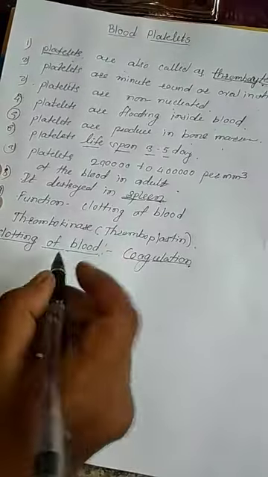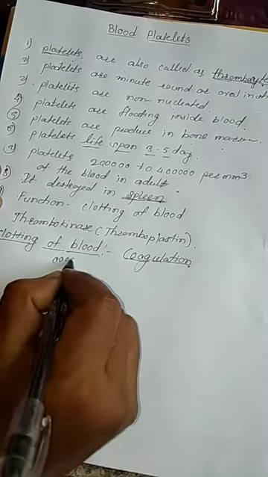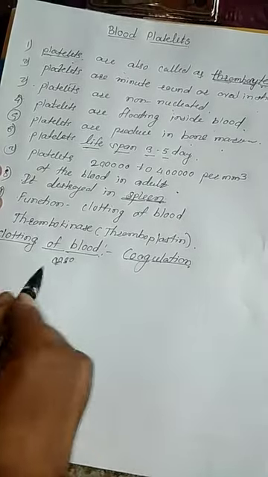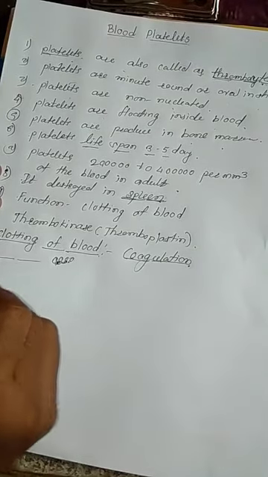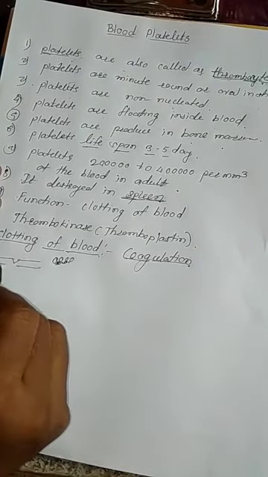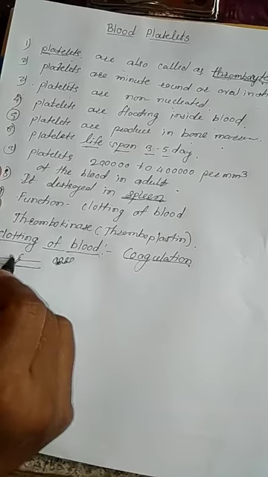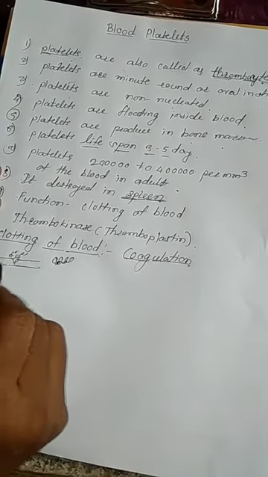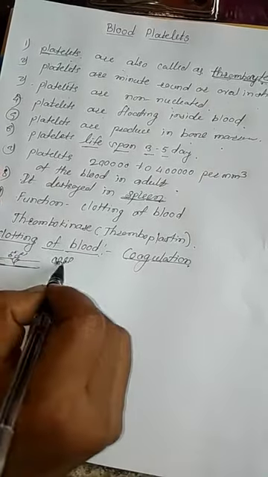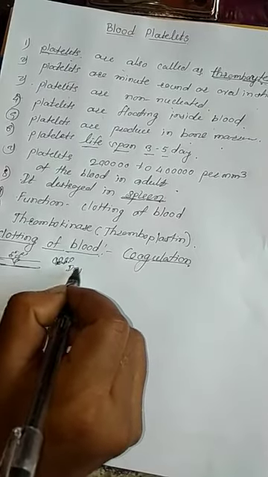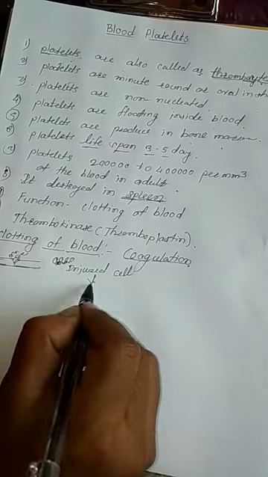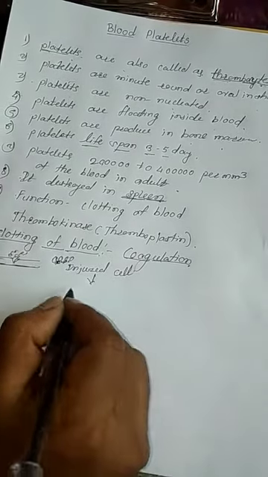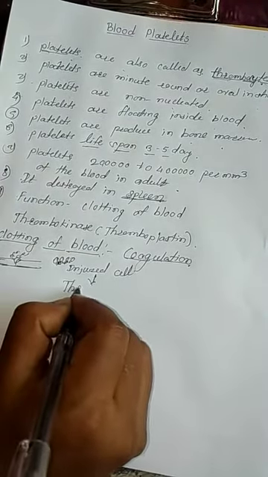I will explain with the help of a diagram. Let's see. This is the injured cell. These are the platelets. For example, this is your blood vessel, and it is deeply cut and the blood comes out. The injured cell releases an enzyme. This is called thrombokinase.